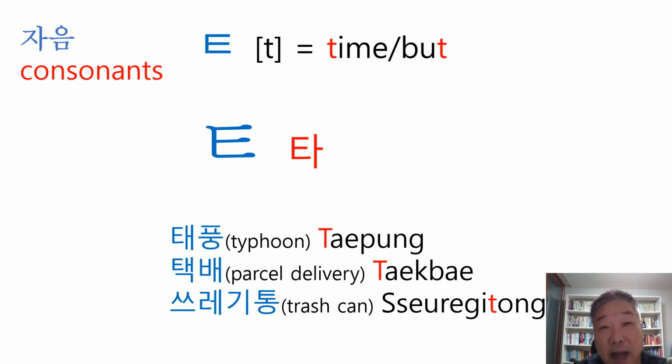And the next 타. 타 sounds like T in time or T in but. Easy, right? And look at the Korean words. 태풍. 태풍 is typhoon. 태풍. And 택배. 택배, which means parcel delivery. 택배. And 쓰레기통, which means trash can. 쓰레기통.